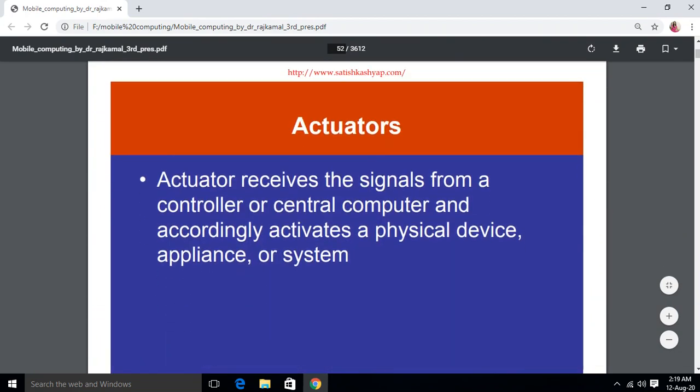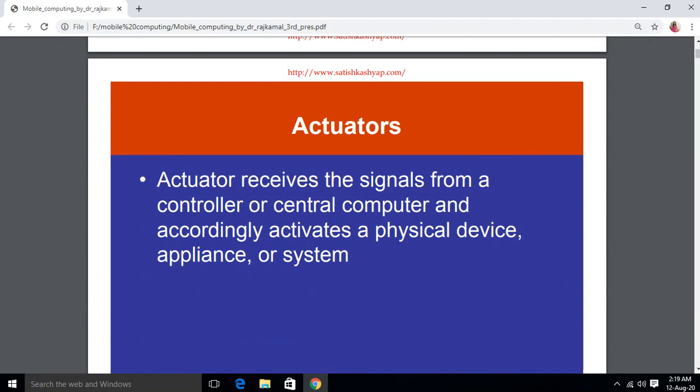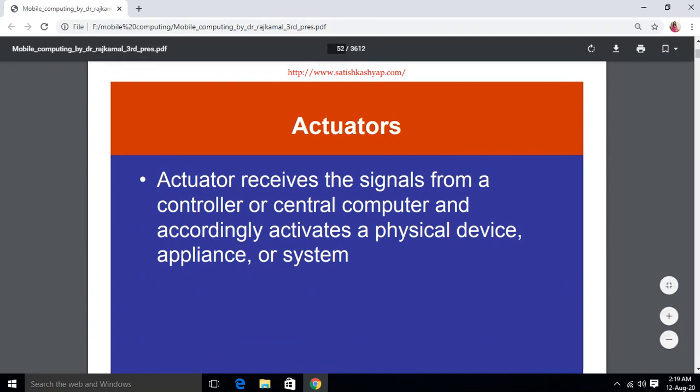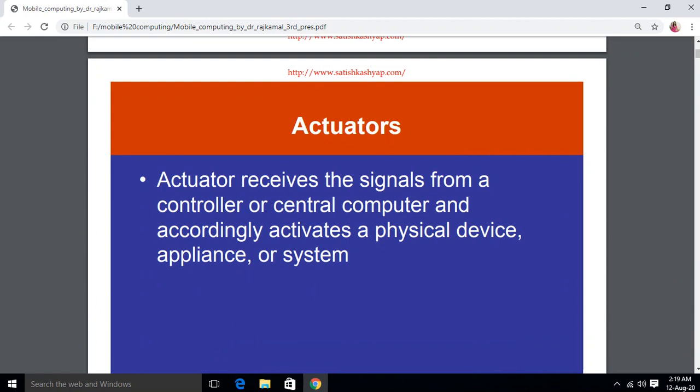Now what are actuators? Actuators receive the signal from a controller or the central computer and accordingly activate a physical device, appliance or system. The sensor's work is only to sense. The further processing is done by actuators. Signals are sensed from the controller or the central computer, and accordingly the actuator activates the physical devices. After sensing, the other physical device, appliance or system starts working.